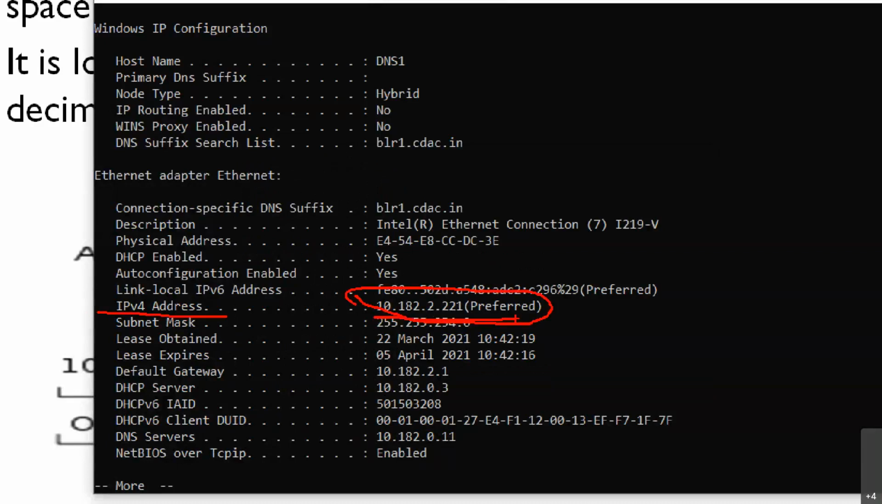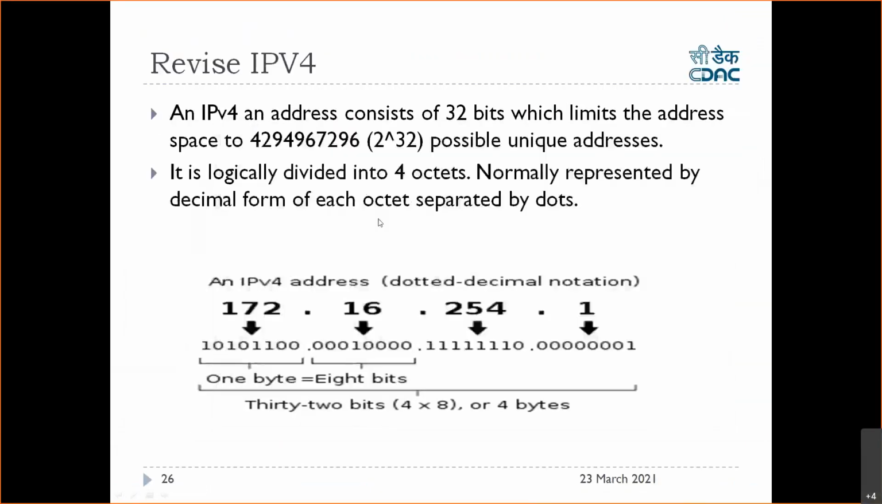This IP address is 32 bits in length. The total number of addresses which can be formulated using 32 bits is 2 to the power 32, which means 4.2 billion IPv4 addresses are available to you.